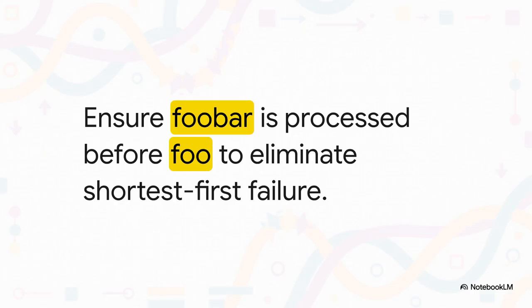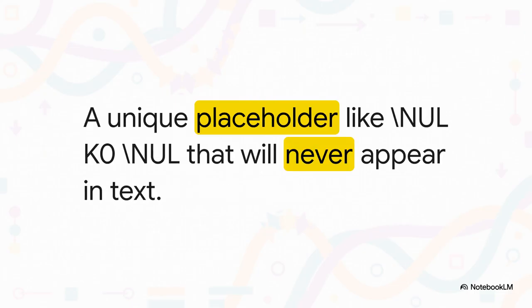And that is exactly where step 2 comes in. Enter the sentinel. It's a massive, weird-looking string, specifically \NUL K0 \NUL. Think of a sentinel almost like putting a keyword into the witness protection program. A sentinel is just a placeholder string that is guaranteed to never naturally appear in your real text. In this case, wrapping a placeholder like K0 in null characters does the trick perfectly, because foo or foobar are now completely hidden behind this untypable, invisible mask. The string matcher will just completely ignore them on all subsequent passes.